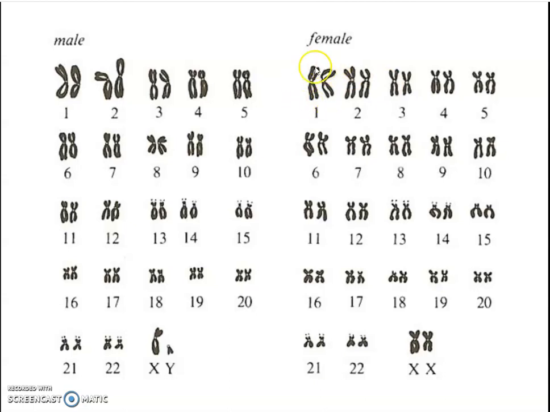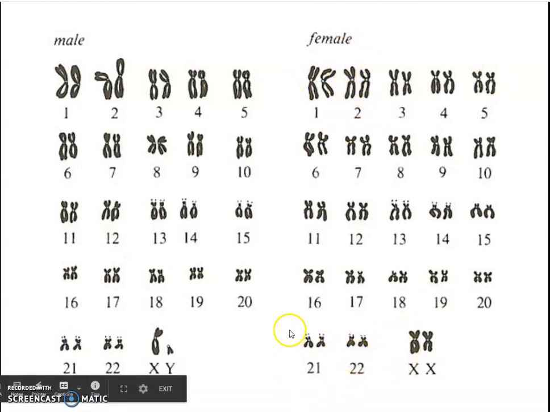So this is the first chromosome. You end up with 1 from mom and 1 from dad. There's your second chromosome, 1 from mom and 1 from dad. And so you have 22 sets of those that are not identical, but they code for the same genes, so they look alike. But the genes from your mom are obviously going to be different from your dad's. Now this last set of chromosomes, if you're female, is XX, so you have 2 X's here for those sex chromosomes, and that's what makes a female organism, this last pair here.